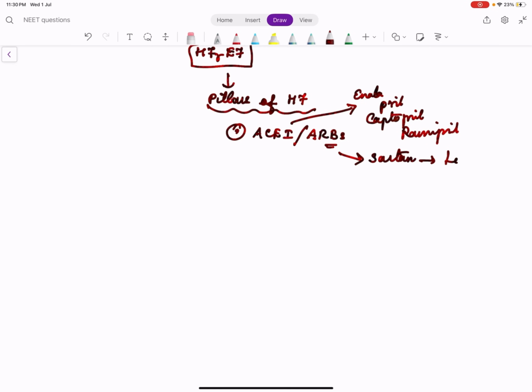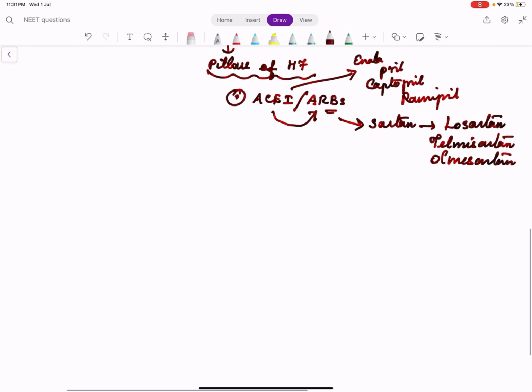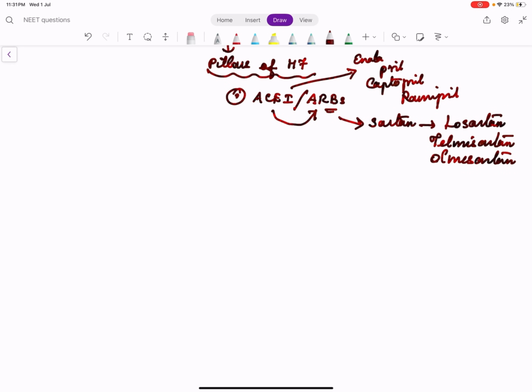Like losartan, telmisartan, olmesartan, these are ARBs. Remember, these act on sequential steps. You know very well that angiotensin converting enzyme converts angiotensinogen to angiotensin. That angiotensin acts on angiotensin receptor to have its effects on vasoconstriction. So ACE inhibitors and ARBs inhibit sequential steps. So these two should not be given together.